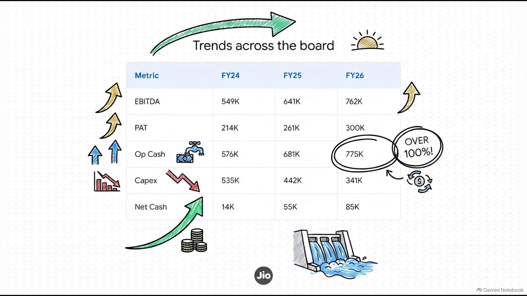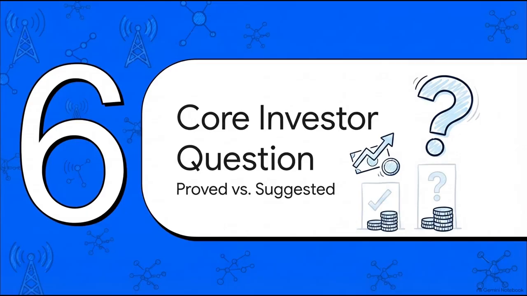If we compare the operating cash flow of 775 billion to the EBITDA of 762 billion in FY26, the cash conversion ratio is actually over 100%. They are converting virtually all their operating profit into actual cash. And the bottom line result? The net increase in cash for the company is dramatically accelerating, jumping from just 14.5 billion in FY24 to over 85.4 billion in FY26.